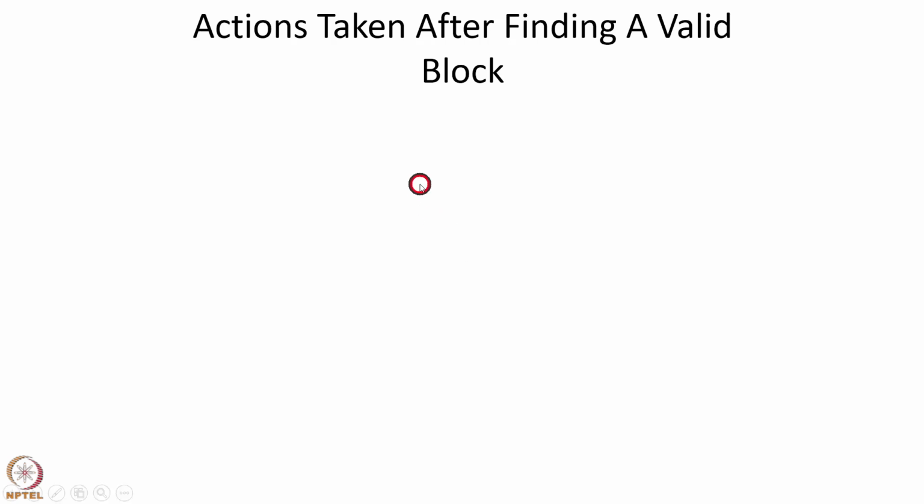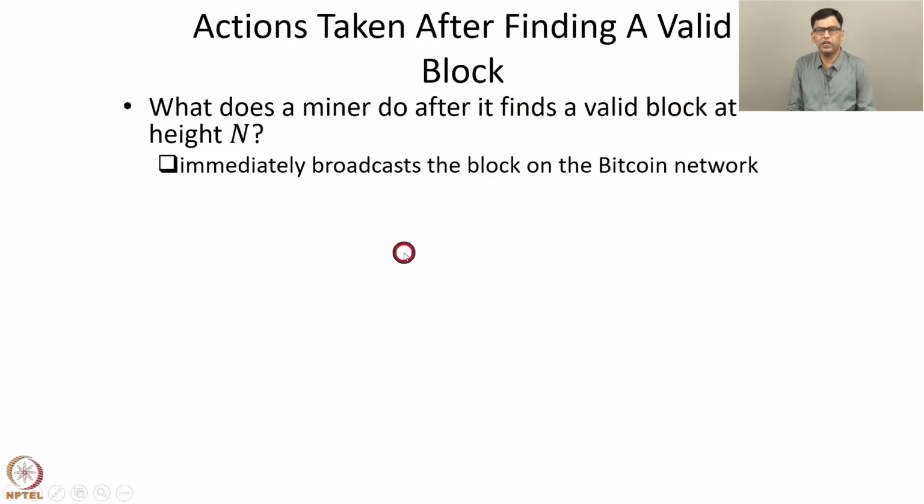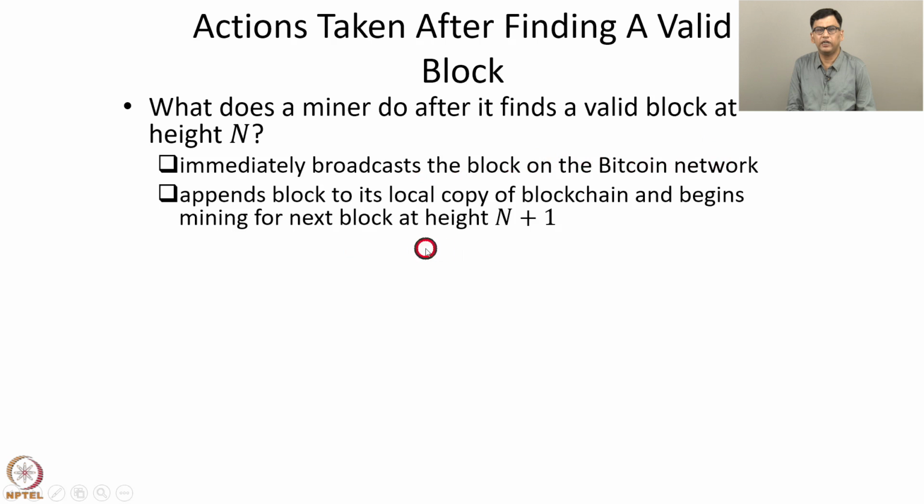Now, what are the actions taken after finding a valid block? What does the miner do after it finds a valid block at height n? It immediately broadcasts the block on the Bitcoin network. And then the miner appends the block to its local copy of the blockchain and it begins mining for the next block at height n plus 1.